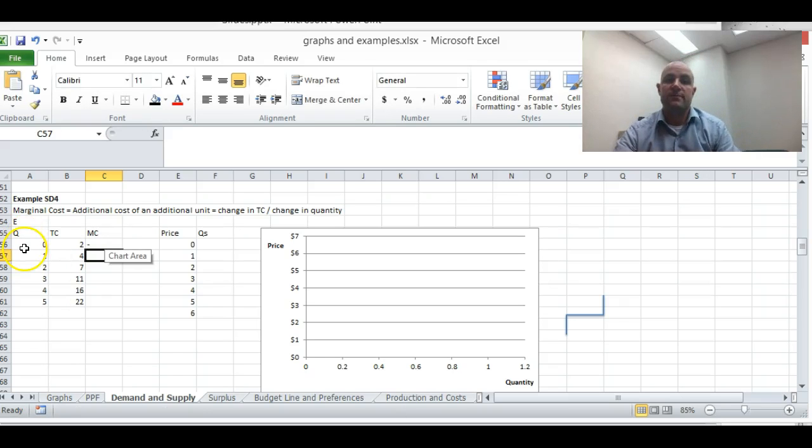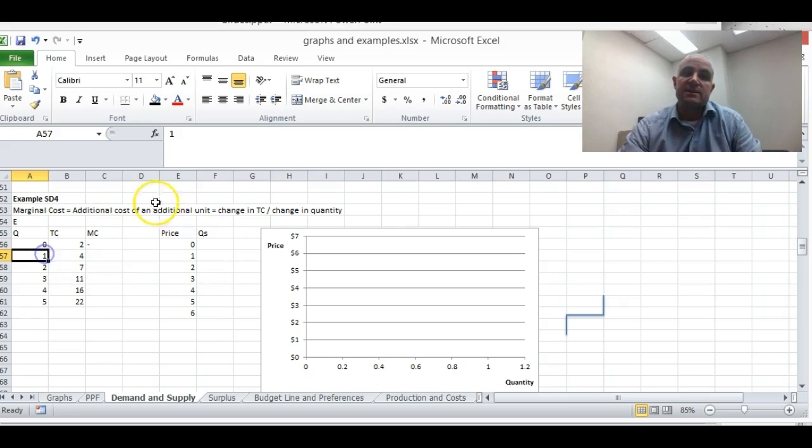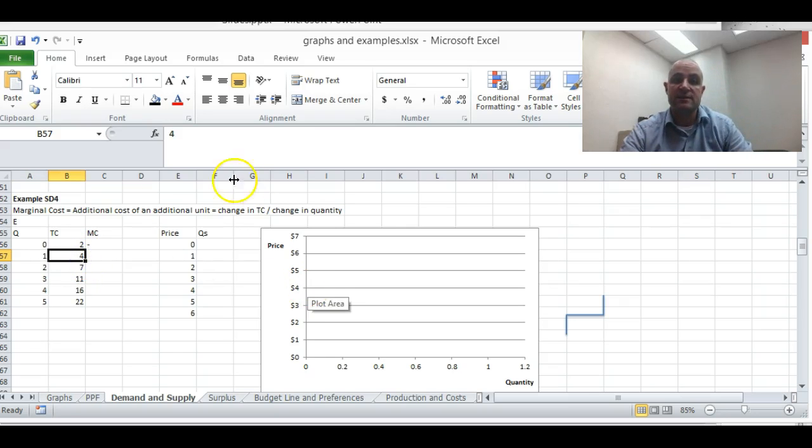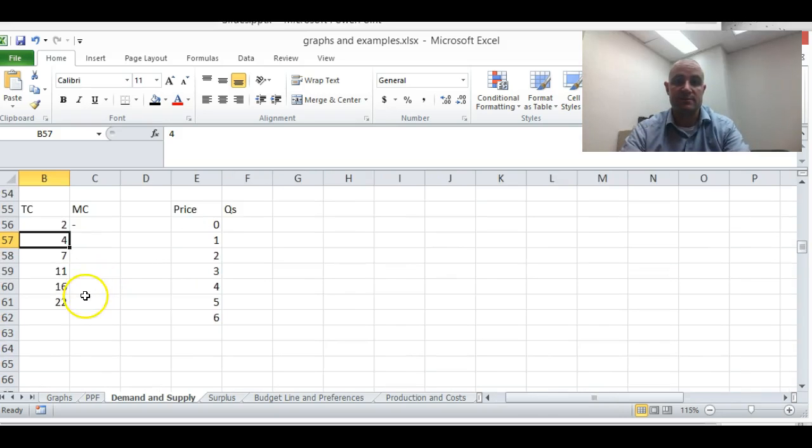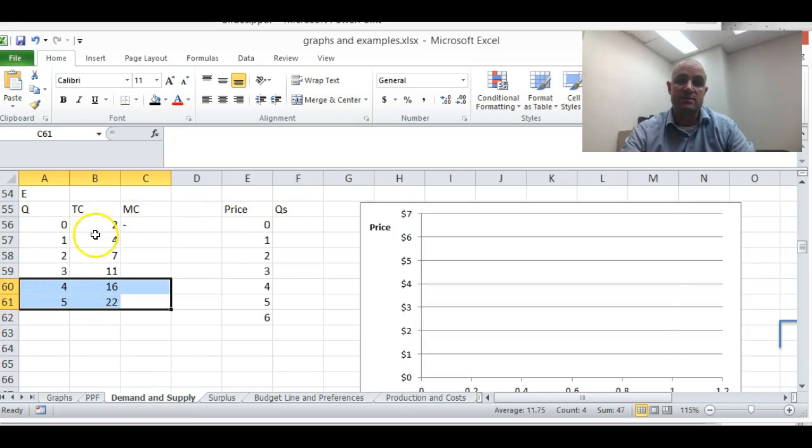So let's look at this. Now, for this one supplier, when the quantity is 0, the total cost is $2. Now, we'll talk about that. That's a fixed cost, not important here. So now to produce that first unit, when you produce 1 unit, that total cost goes up to $4.